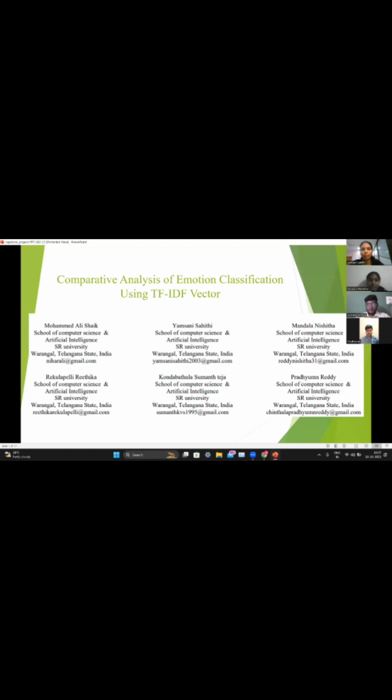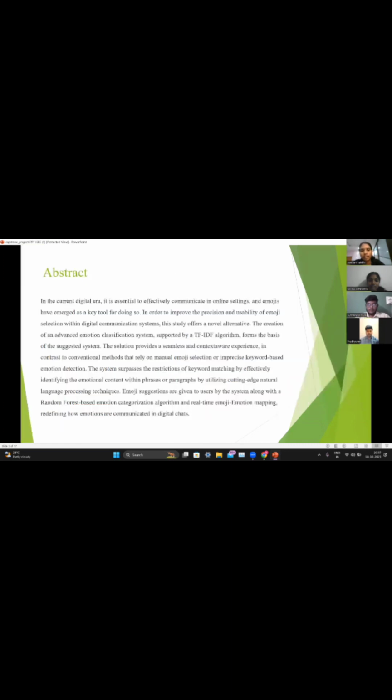Our project is a comparative analysis of emotion classification using TF-IDF vectors. Coming to the abstract, in the current digital era, emotion has become an important factor on every social media platform. In order to improve the accuracy of emotion detection for user input, we have created an algorithm with TF-IDF along with the random forest model.